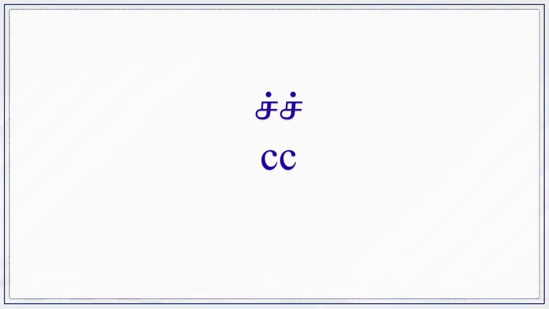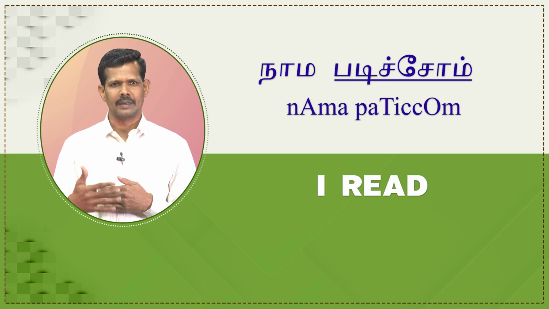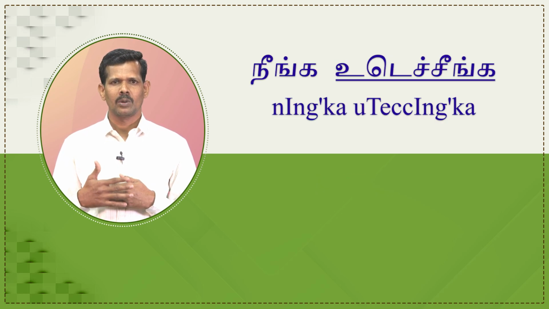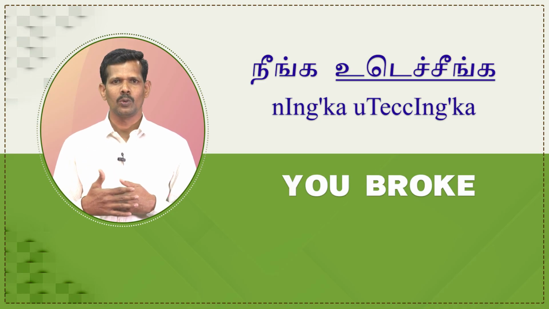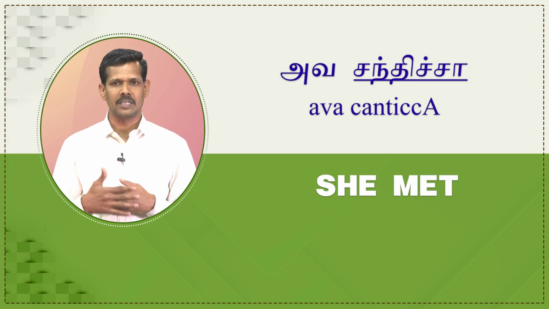Let us see a few examples for the next past tense marker "ch", also called WH. நாம படிச்சோம், I read. நீங்க உடைச்சீங்க, you broke. அவ சந்திச்சா, she met. The past tense marker WH is used in the underlined words.